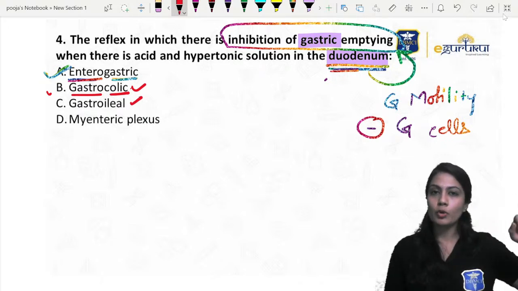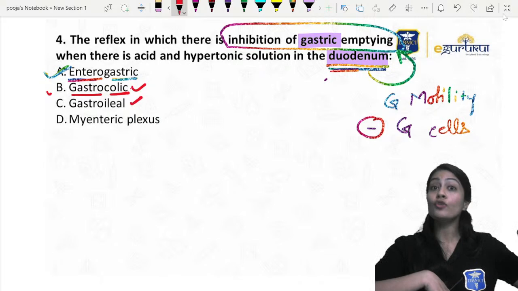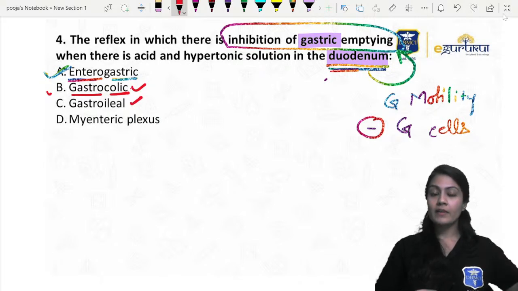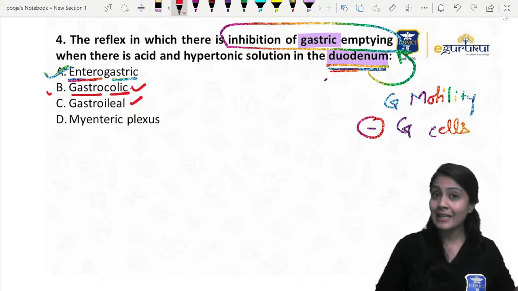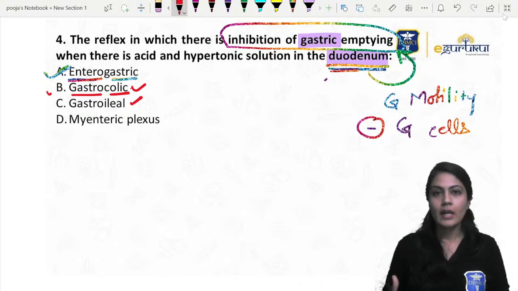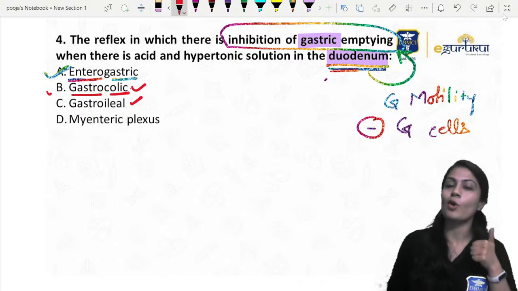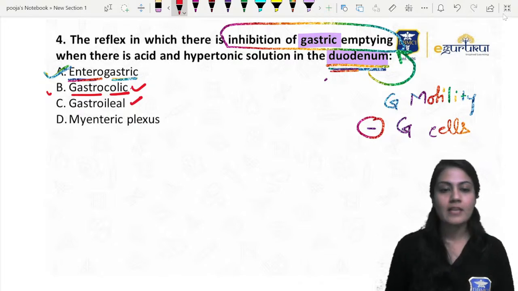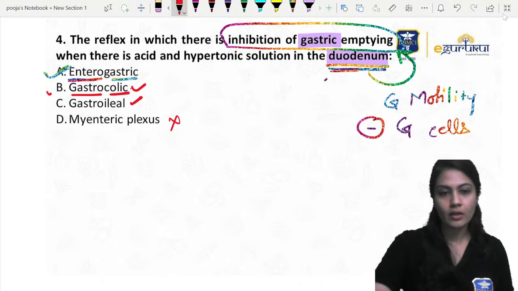They increase the motility. As soon as new food goes in the stomach, the remnants of the previous meal start getting out, and the contractility of these two areas will increase. Now the myenteric plexus is present everywhere, except the esophagus and the proximal part of the stomach. It has no relationship with this particular scenario.